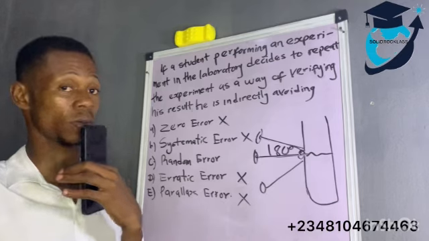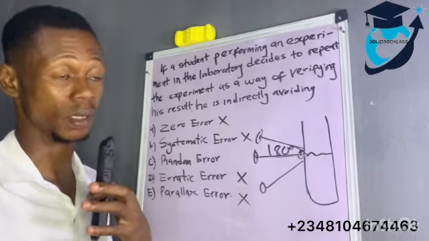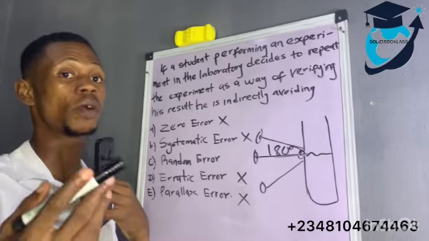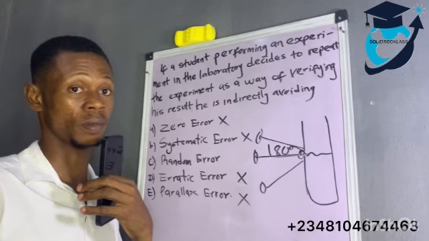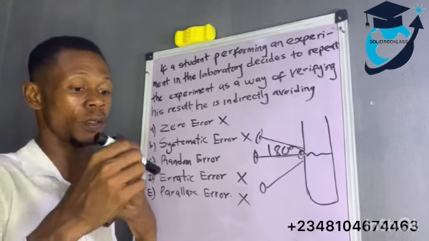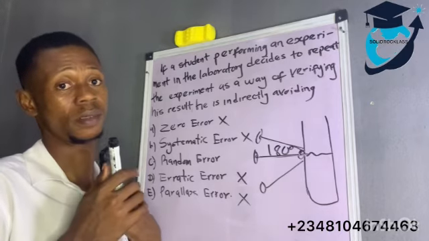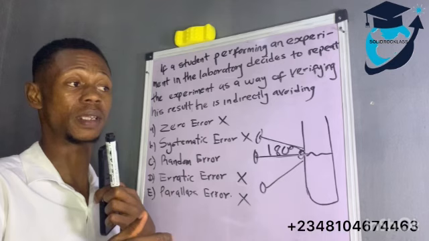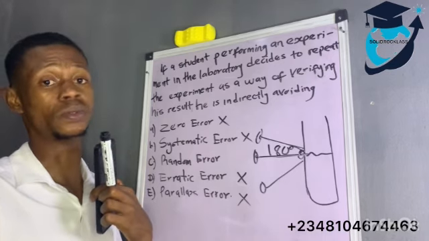So na random error. Wetin be random error? Random error na error wey person make because say e no calm down. You understand? Na error wey you dey make because say you no calm down dey take reading. Your mind no dey there. You just dey do, dey jump.